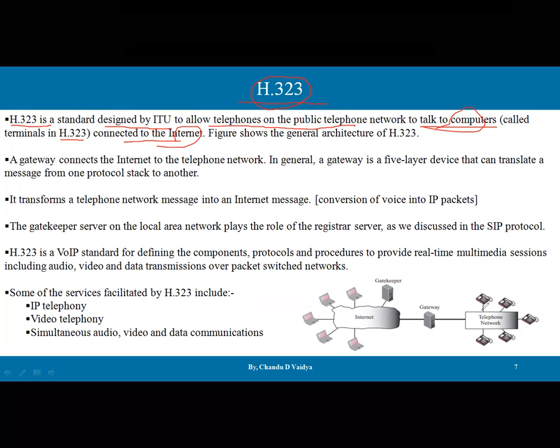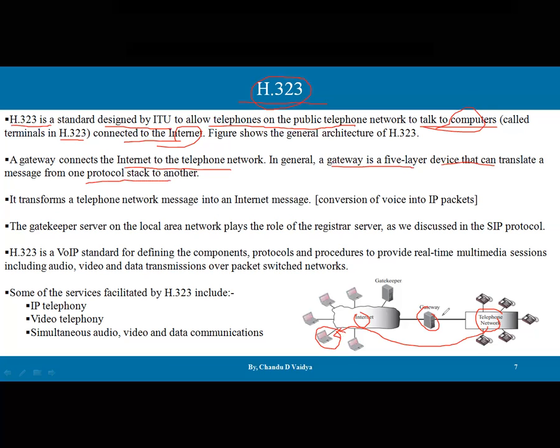The figure shows, let's say, a telephonic network, a gateway, and the internet. So any telephonic device can communicate with any device connected via the internet. That is the purpose. So how is it done? The gateway connects the internet to the telephone network. Here the gateway is connected to the internet, and on the right side we have the telephone. In general, a gateway is an all-layer device that can translate the messages from one protocol stack to another protocol.